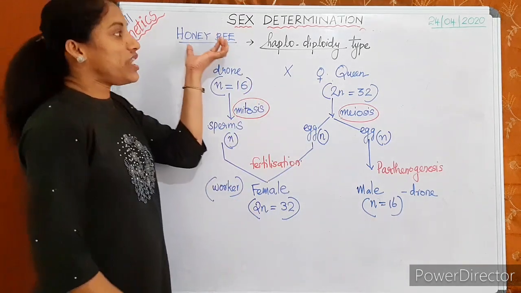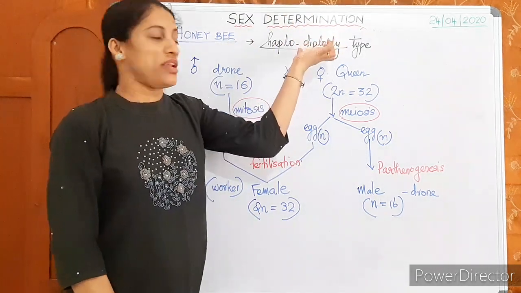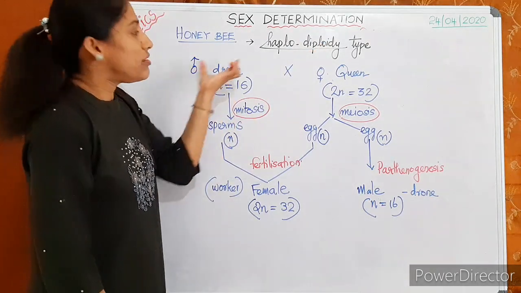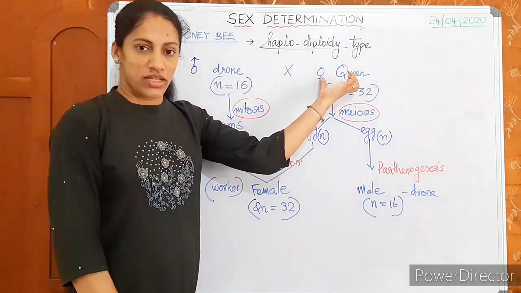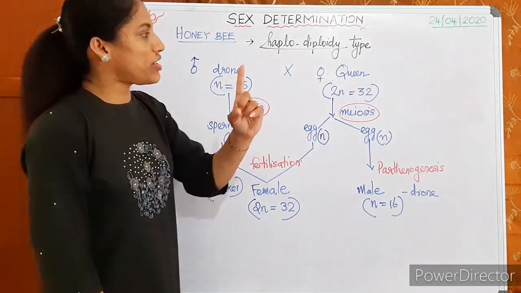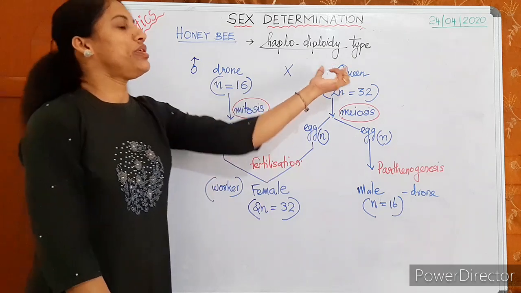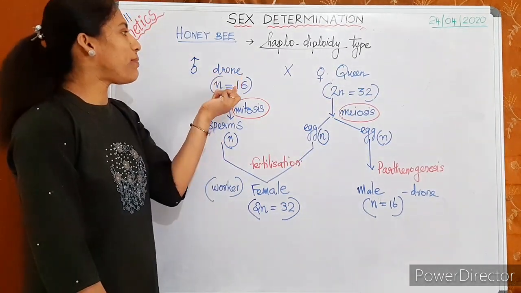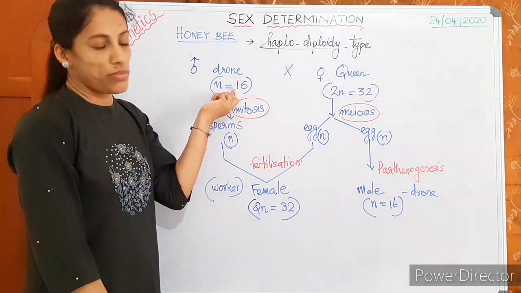So understand, in honeybee the sex determination pattern is called haplodiploidy type. The one which takes part in reproduction is the queen. Among the females, only one queen in one colony. The queen is diploid with 32 chromosomes and male drones are haploid with 16 chromosomes.